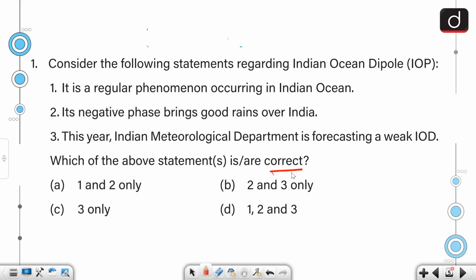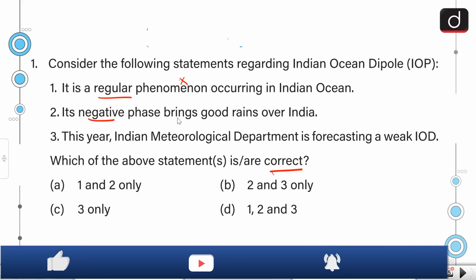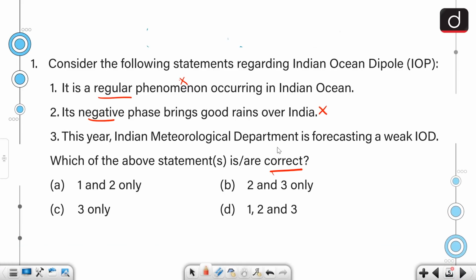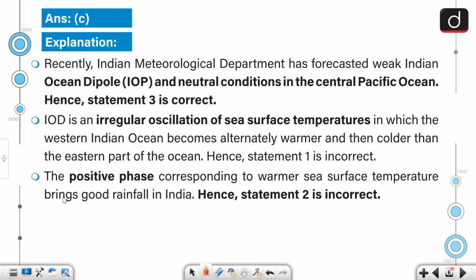So if we talk about Indian Ocean Dipole, it is an irregular phenomenon and not a regular phenomenon. So the first statement becomes incorrect. And its positive phase brings good rains over India and not the negative. So the second statement is also incorrect. The only correct answer to this question would be option 3, because this year Indian Meteorological Department is forecasting a weak IOD. The correct answer to this question is option C.